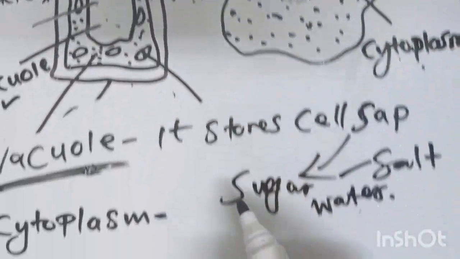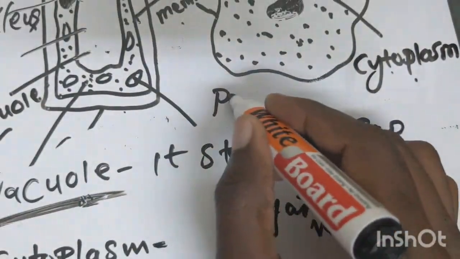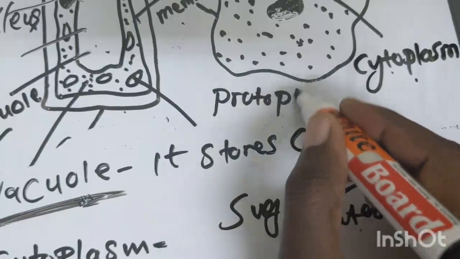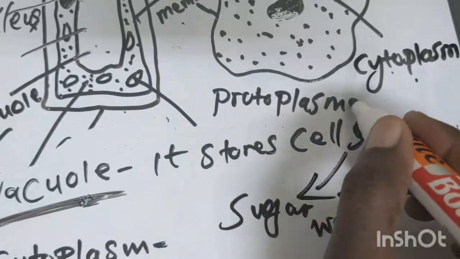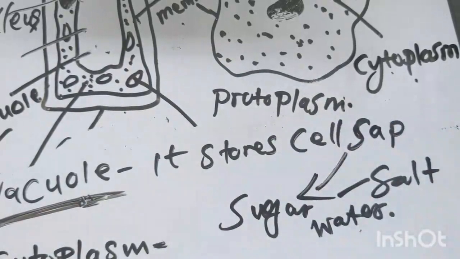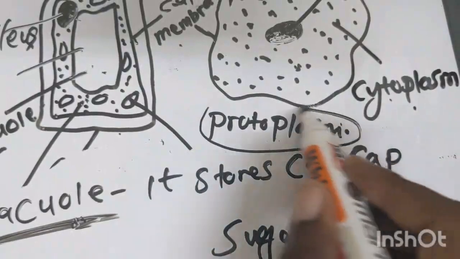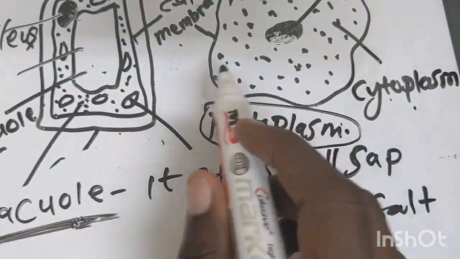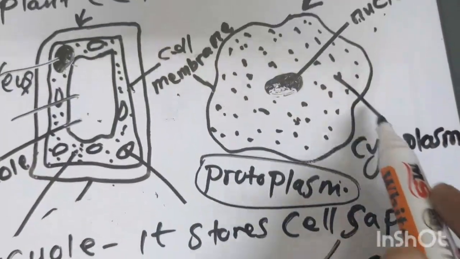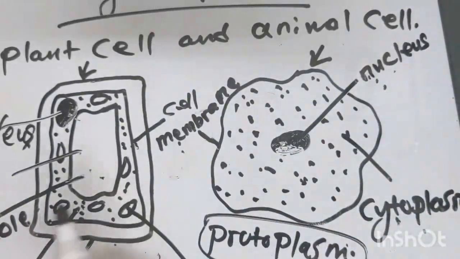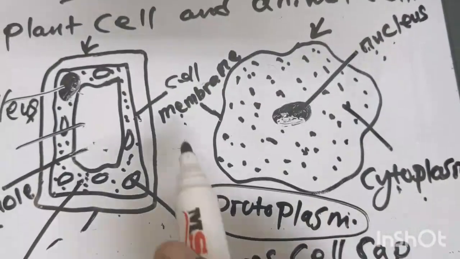They are called protoplasm. These parts are very important. Without the cytoplasm, nucleus, and cell membrane, a cell cannot exist. It must have these parts.